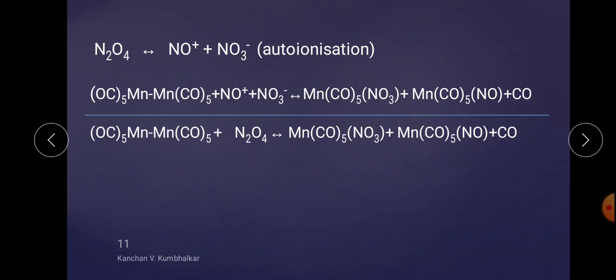So, to form metal carbonyl complexes by means of the solvolysis method, this is the best option for metal carbonyls also. The metal carbonyls get converted into metal nitrates and carbonyl complexes.